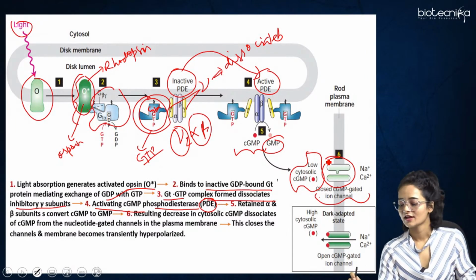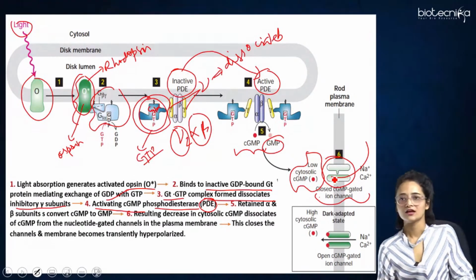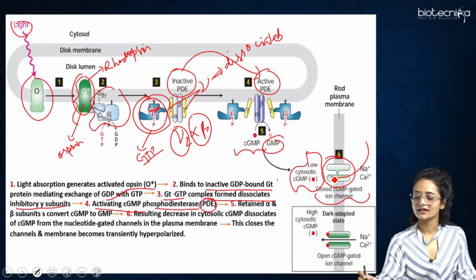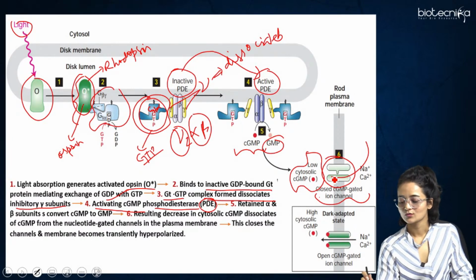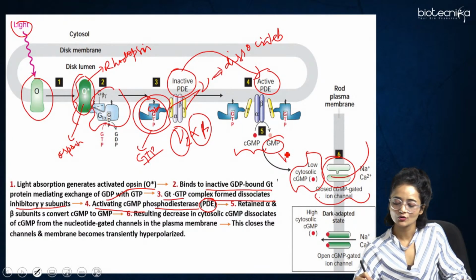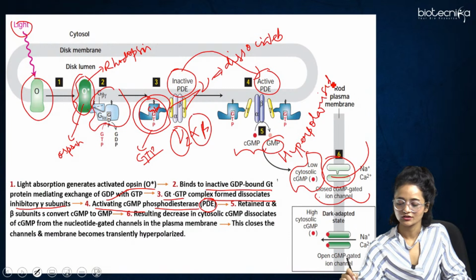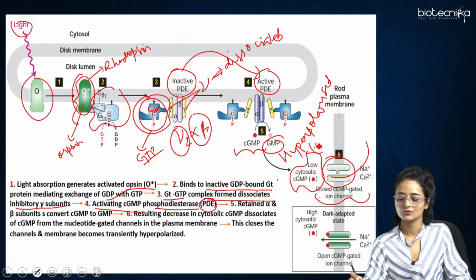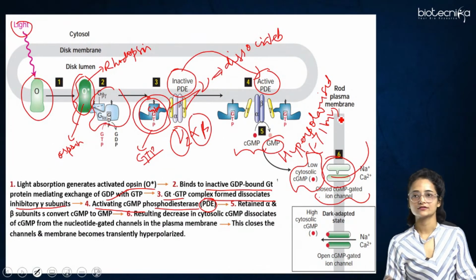As a result, there will be no influx of sodium or calcium or any ion. So inside the cell, a hyperpolarization condition would be created, and it would be more negative, that is minus 71 millivolt would be the inside charge.